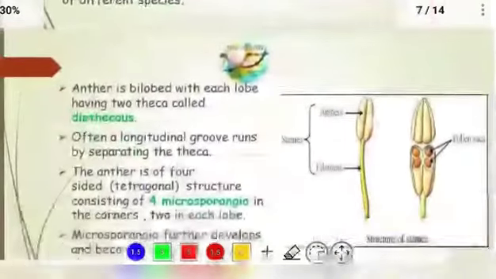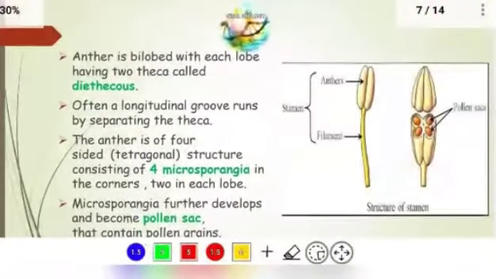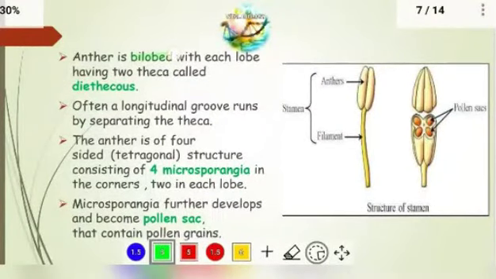As I told you, the anther is a bilobed structure, each lobe having two theca, called dithecous. This is one lobe, you can observe here, and this is another lobe.